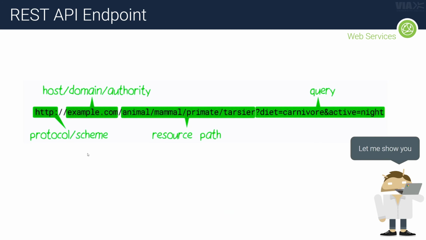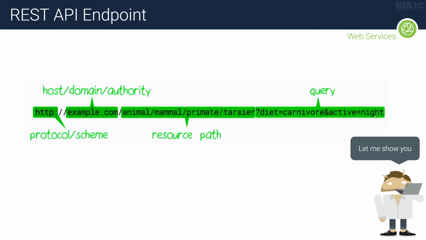Okay. And in order to access any of the data, you need an endpoint. Pretty much as when you go into the browser and enter a website, that's an endpoint, right? It consists of the protocol here, that's the HTTP protocol, or HTTPS. Then you have the domain that you're going to access. And after that, the resource path, which is separated by slashes, all the way up till the question mark here.